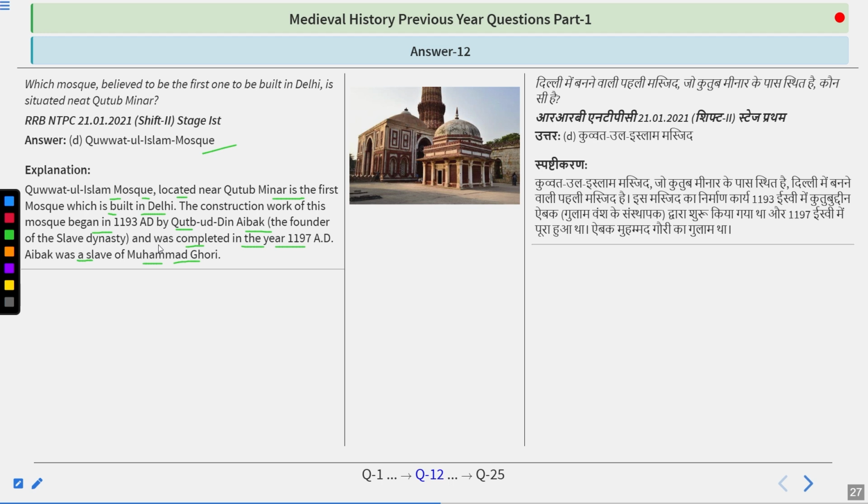That was built when he was sent by Muhammad Ghori to gain control because a revolt was taking place in Ajmer, and for 2.5 days he remained in a particular school, and after he won the battle, he converted that school into a mosque known as Adhai Din Ka Jhopda. That is in Ajmer.